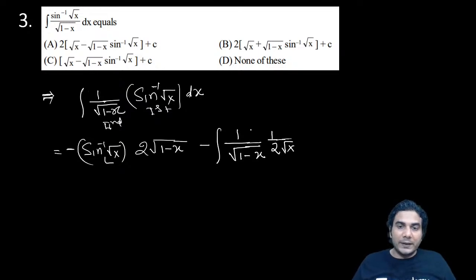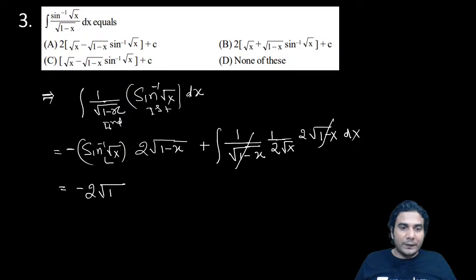And integral of all of this, which we have written earlier also, so plus, because of this minus will come, and 2 times under root of 1 minus x dx, okay? So this is the whole thing, differentiation and integration. Now you can see these two terms will get cancelled, right? So cancel these two terms and write the remaining one. So 2 under root of 1 minus x sine inverse of root x, all right?